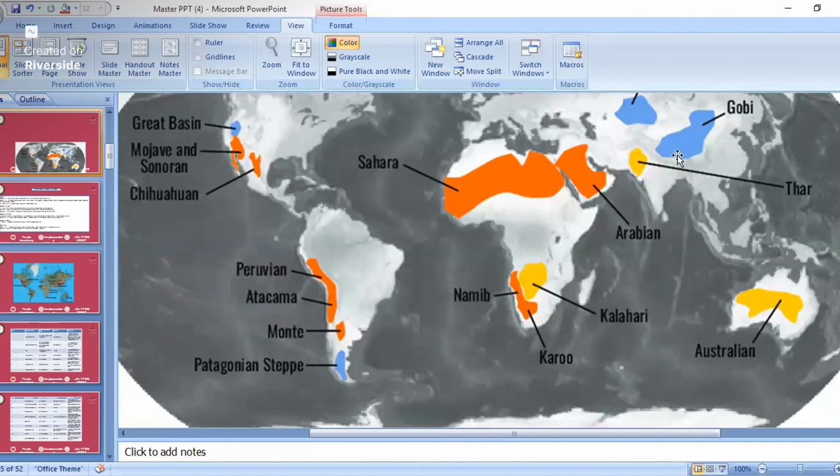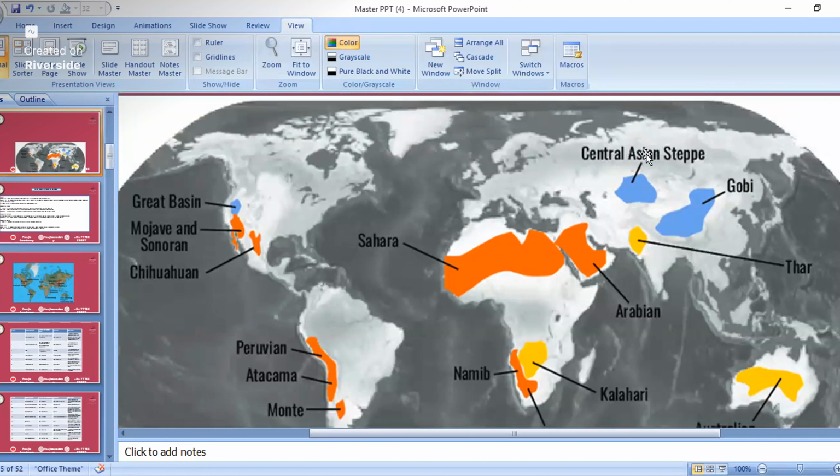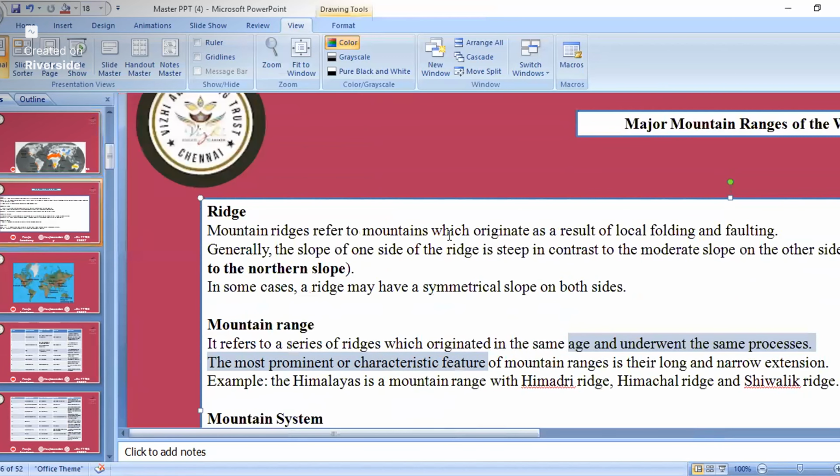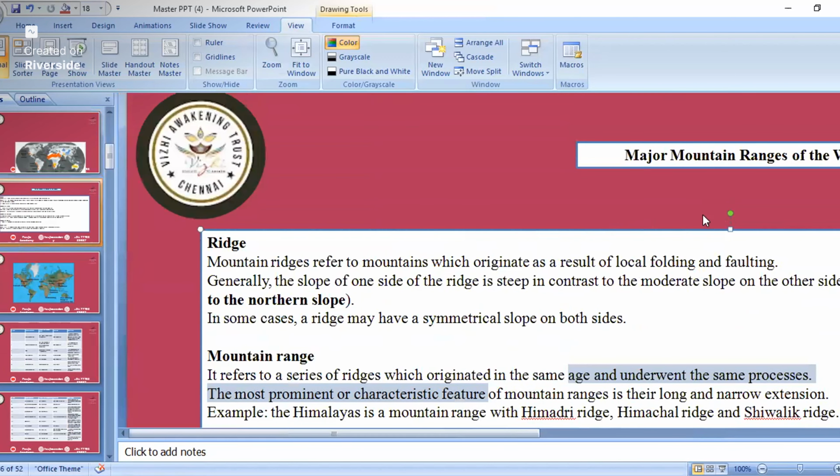And here this Gobi desert, that is in China as well as Russia. Then this steppe: steppe is a grassland and also a desert. So that is in Eurasia, both in Asia and Russia. Okay, so now are you all clear about the deserts of the world? Yes, sir. Okay, at last, if we have time, we'll see the questions also. Otherwise, I'll share the questions on WhatsApp, so from there you can solve them. Okay.